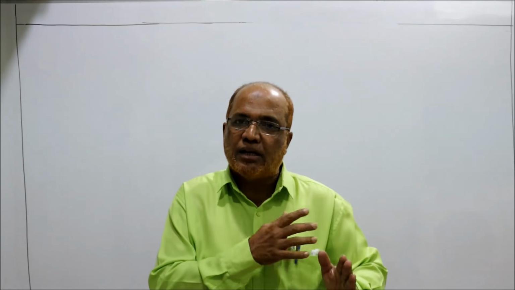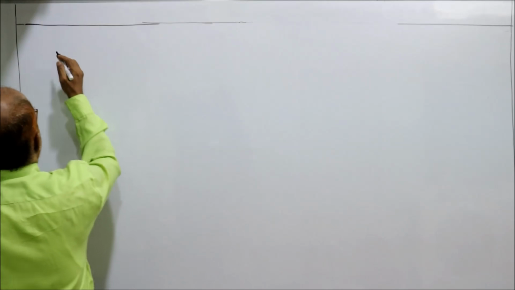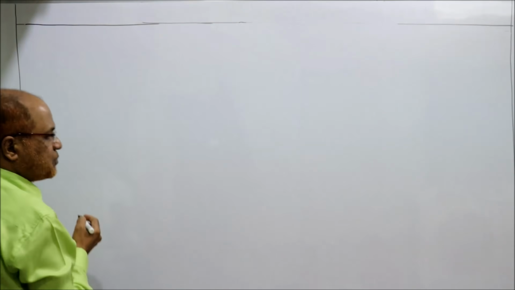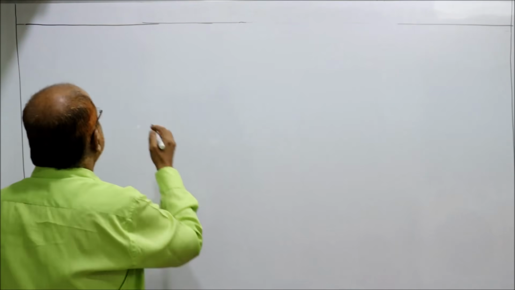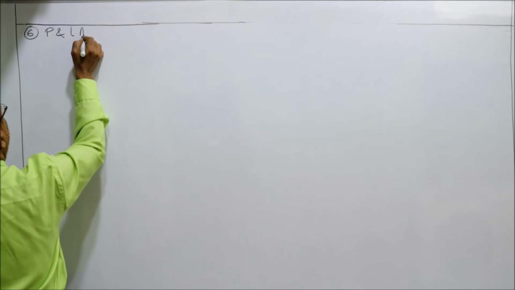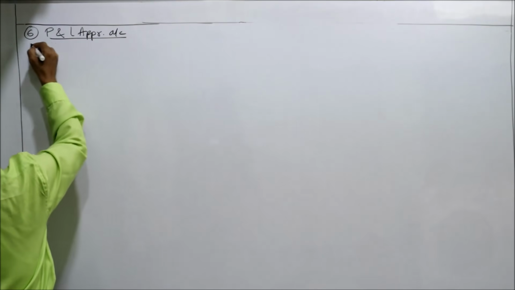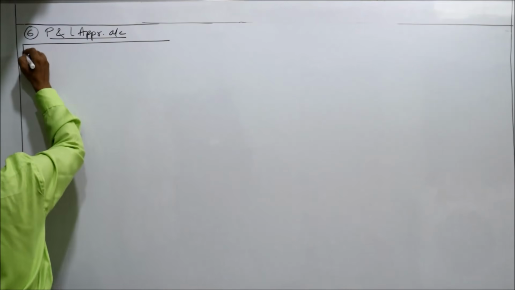So we are required to make P&L appropriation account and partner's current account. So first we make P&L profit and loss appropriation account. This is problem number 6. Profit and loss appropriation account.